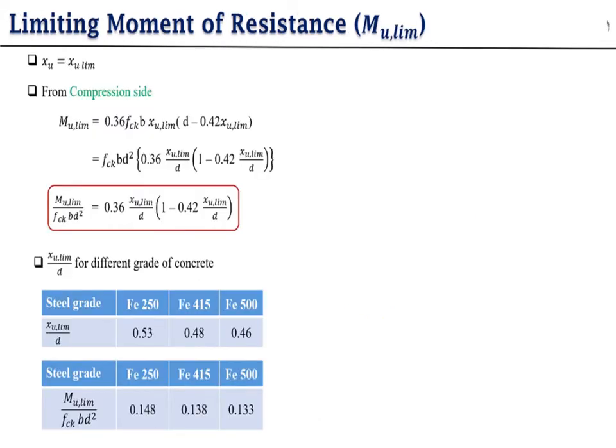Now here we have the limiting moment of resistance. In previous lectures we did that xa is equal to xc, meaning the maximum value is equal to the actual value. The same case here, we use xu is equal to xu limit. So for that condition we take xu limit, meaning for finding the moment of resistance you take xu limit.